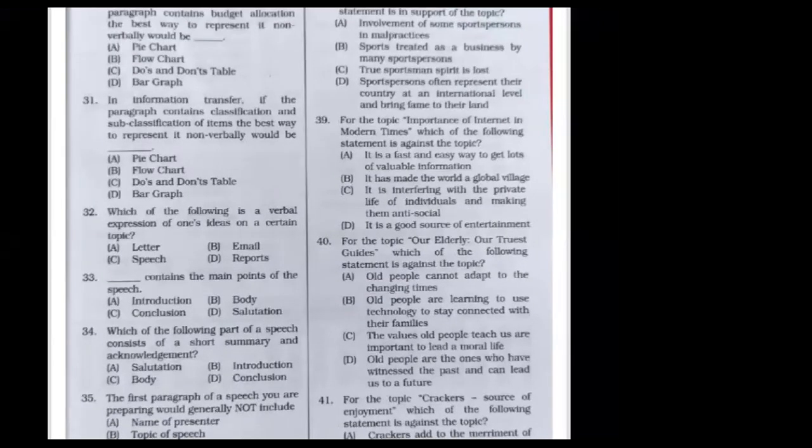For the topic, importance of internet in modern times, which of the following is against the topic? I have only a few set of students who are answering. Very good, Avishkar. 39th one. See, it is interfering with the private life of individuals and making them antisocial.